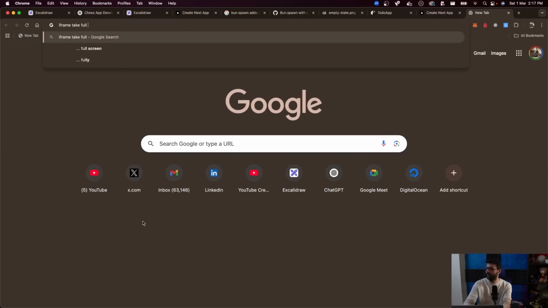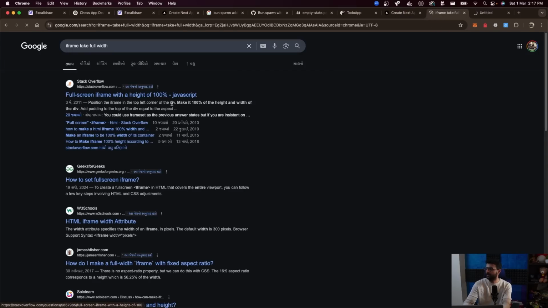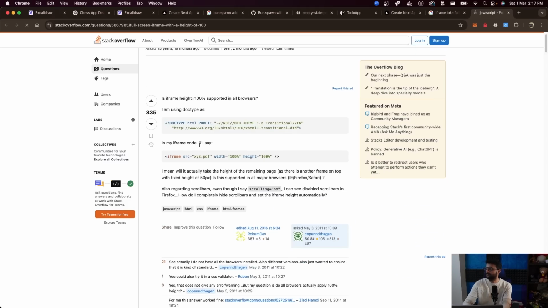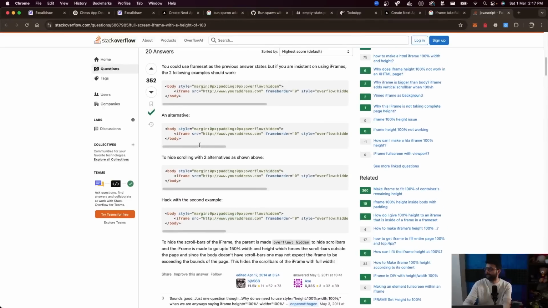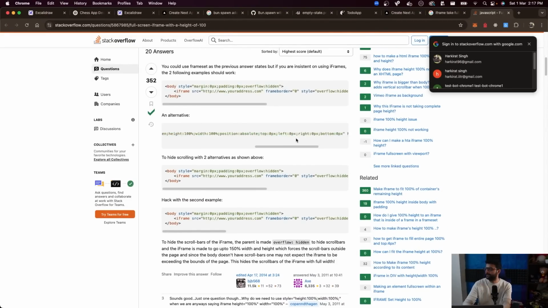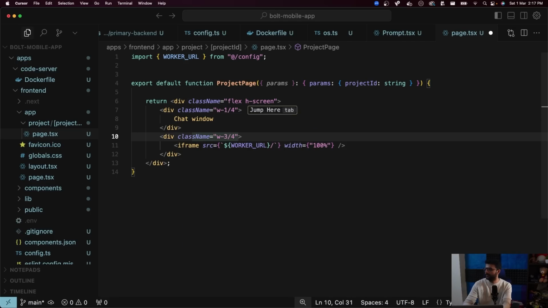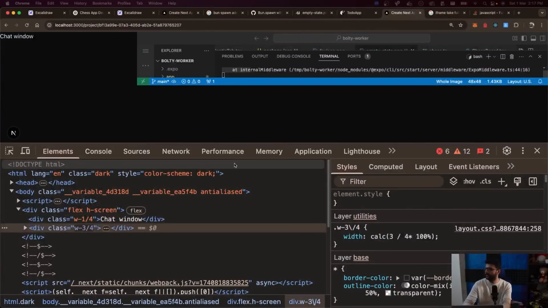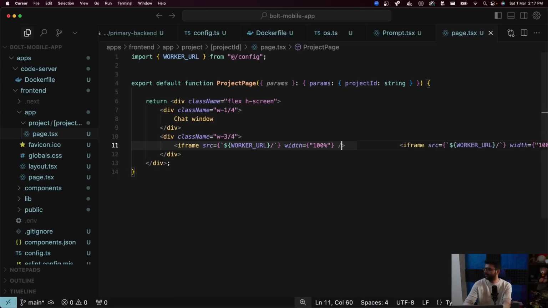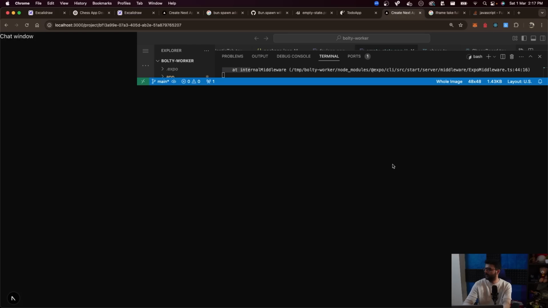Iframe take full width. Class name equal to w-3/4. Does that do it? That does it. And same for height. Height equal to 100%.